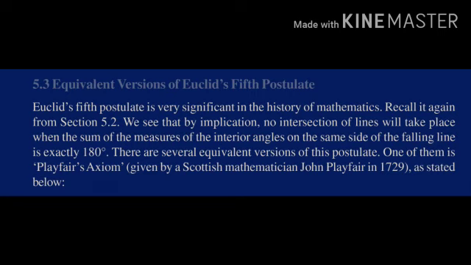So this is something related to parallel lines also. Euclid's fifth postulate gives us something about parallel lines also. Okay, I hope you have understood. Now we'll see Playfair's axiom statement.